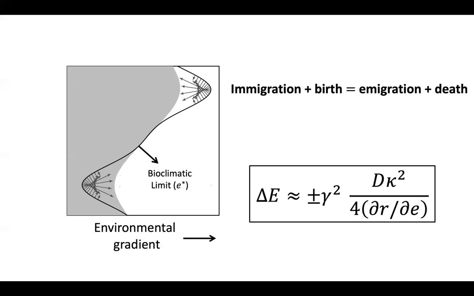We can mathematically show that delta E, which is the difference in the environment at the range limit and the bioclimatic limit, is proportional to the curvature of the bioclimatic limit, which is a measure of how round the bioclimatic limit is and determines the relative influx and outflux of individuals at the species boundary.